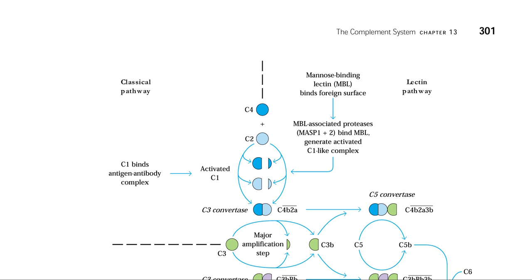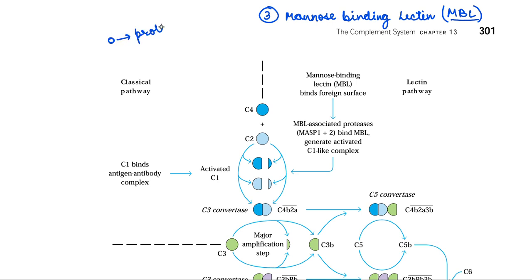Now let's start with the third most important activation pathway of the complement system, that is the mannose binding lectin pathway. It is the MBL pathway. So basically in our body, lectin is a particular protein which is produced in trace amounts.